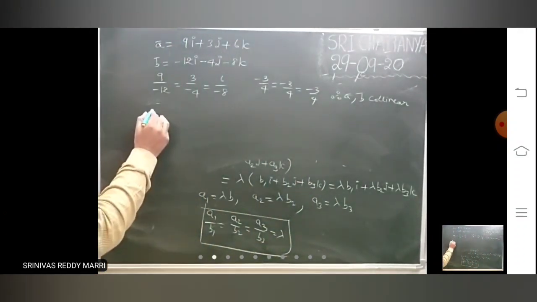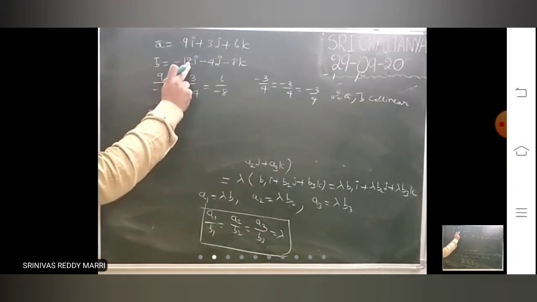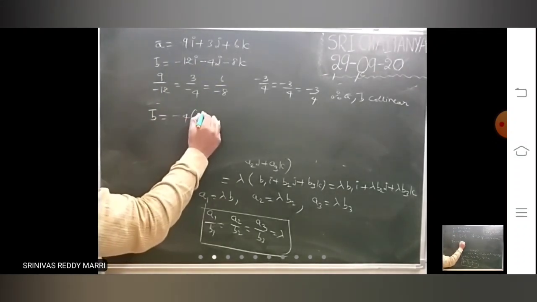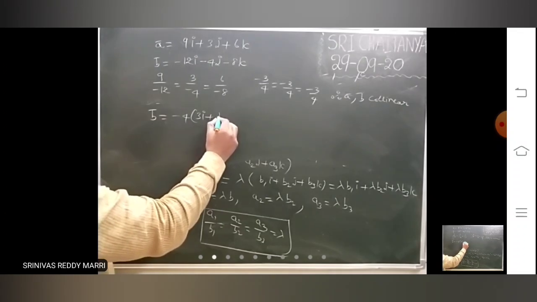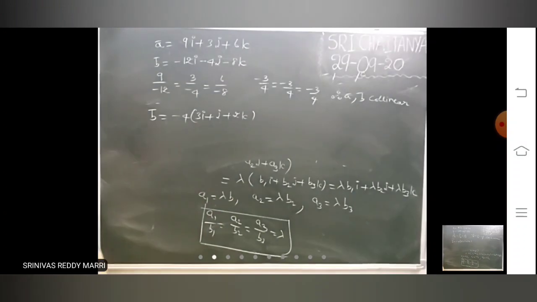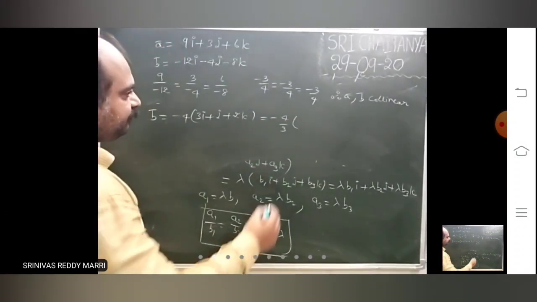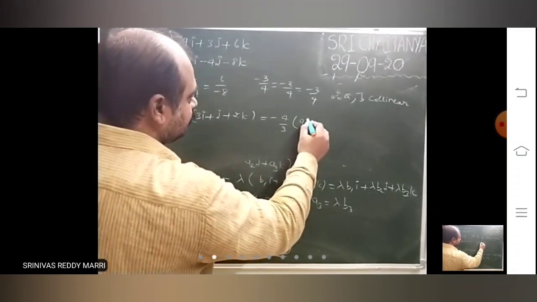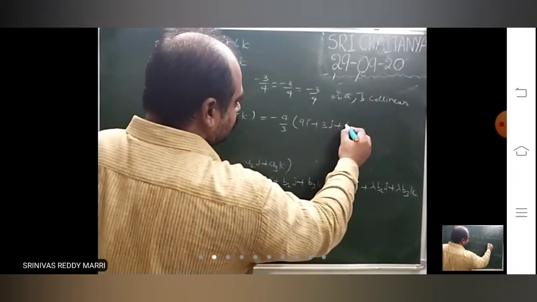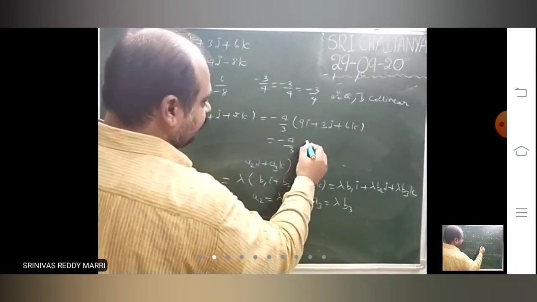Look at how it is. Take B bar, and take minus 4 common. You get 3i plus j plus 2k. I am multiplying and dividing with 3. So this is A bar.